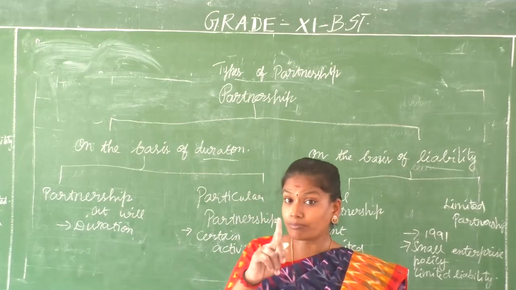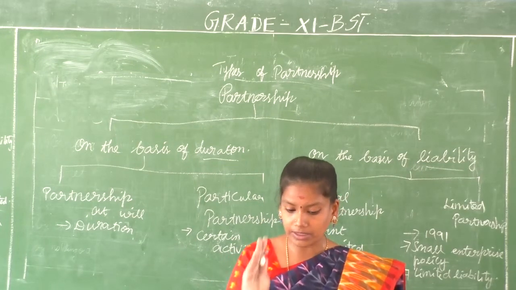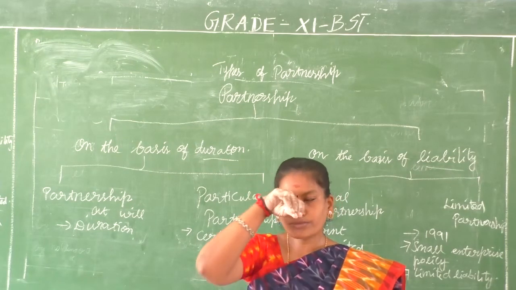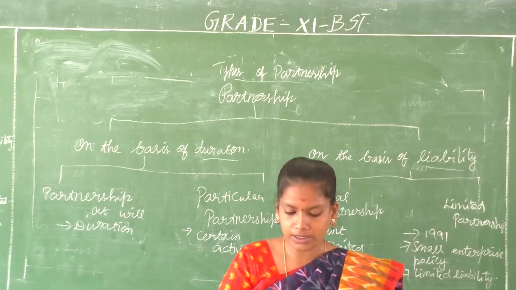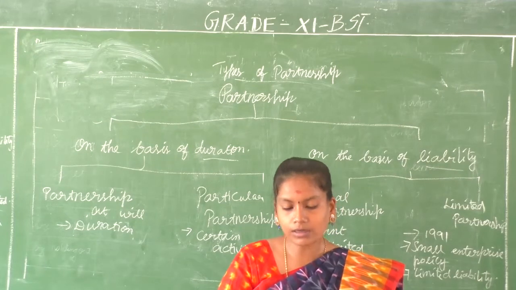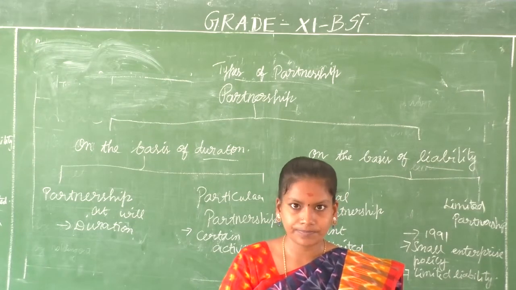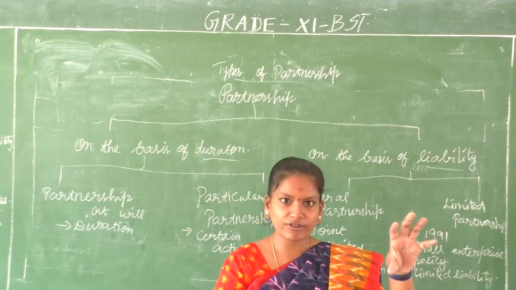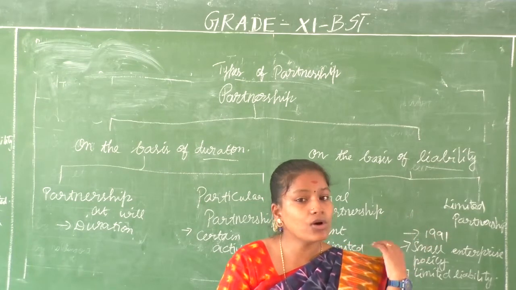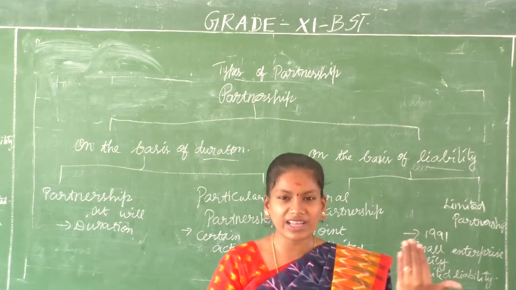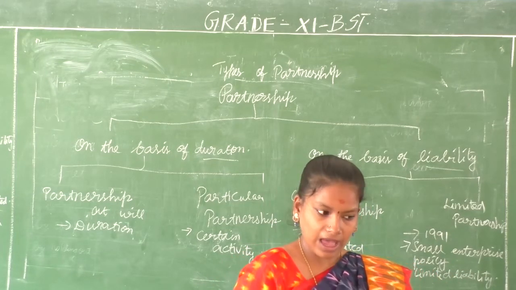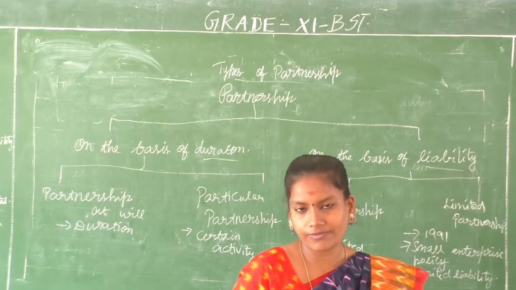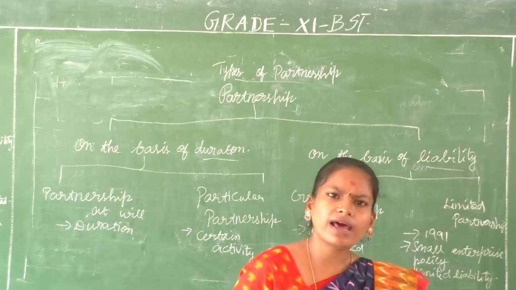That is, one important partner will have unlimited liability, the senior most or the most important, that's their choice, whereas the other partners will have limited liability. The main person can invest more capital, and when he or she wants to invite friends or relatives into the partnership firm, they can offer, I'll give you a place in my partnership firm, you can become my partner and you will have limited liability.